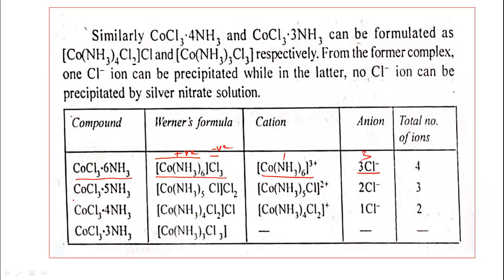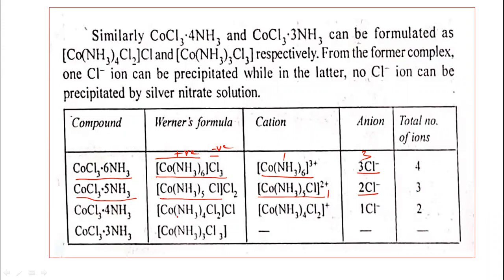See in this case, CoCl3·5NH3. Werner formula is [Co(NH3)5Cl]Cl2. This chlorine is now both primary valency as well as secondary valency. So this is the cationic part, and this is the anionic part. [Co(NH3)5Cl]2+ and 2 chloride ions. So the total number of ions is 3. This is 1 plus 2, 3 here.